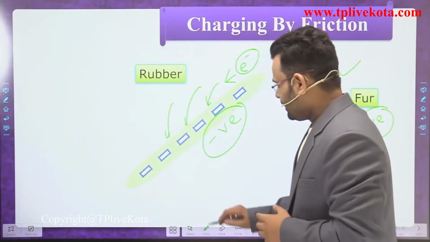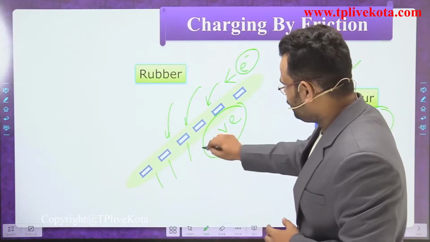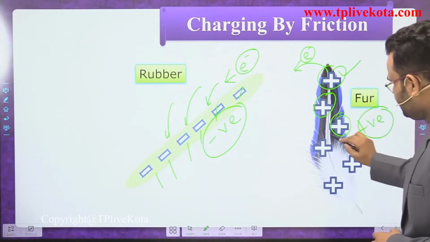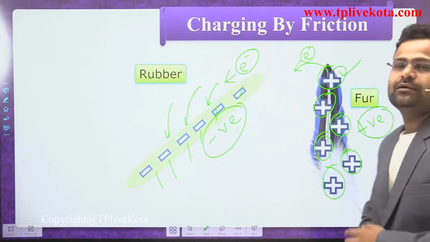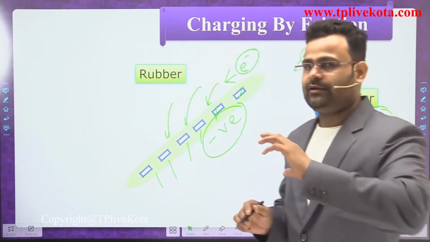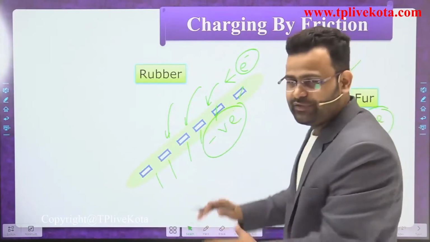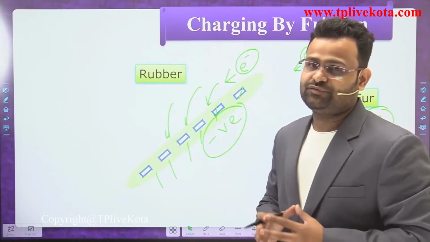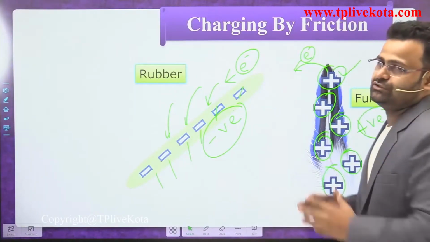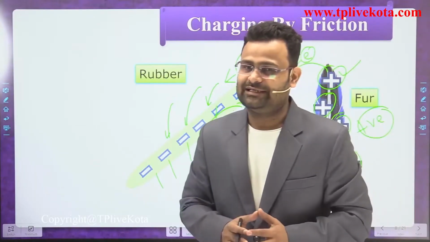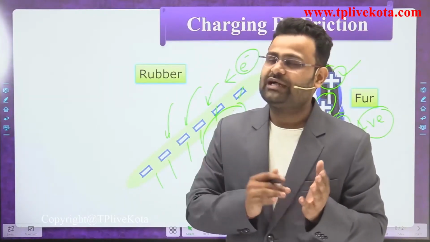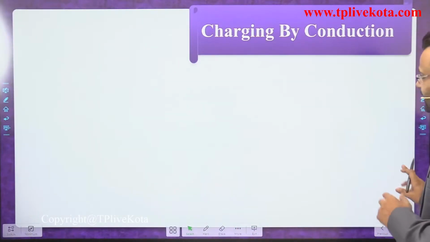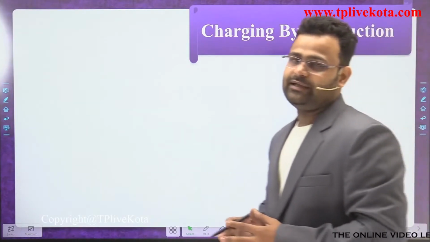Let's say the rubber has 1, 2, 3, 4, 5, 6 negative charges, and the fur also has 1, 2, 3, 4, 5, 6 positive charges. Because if one electron moves, creating some negative charge, the same amount of positive charge is created on the fur also. So they balance each other: an equal amount of positive charge and an equal amount of negative charge. Now that is complete.